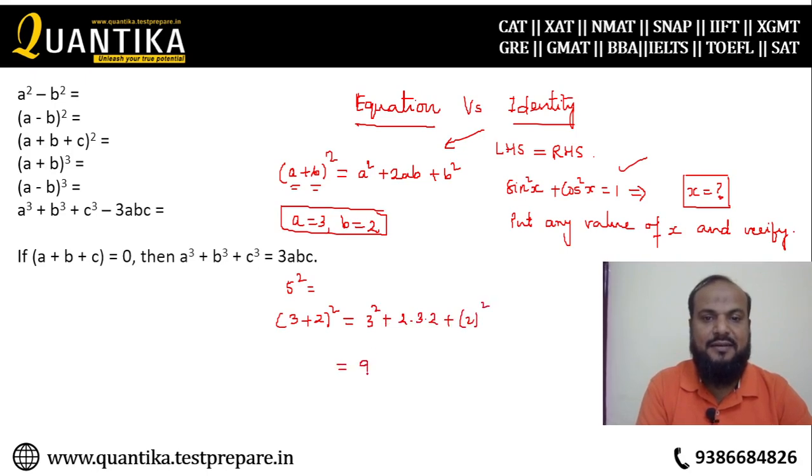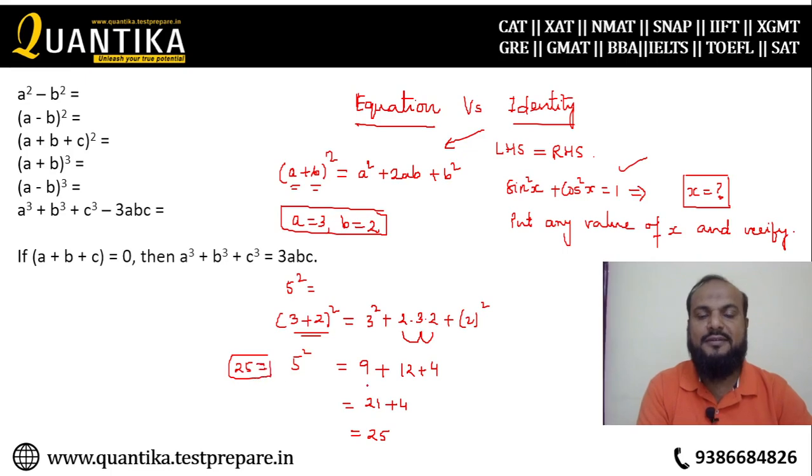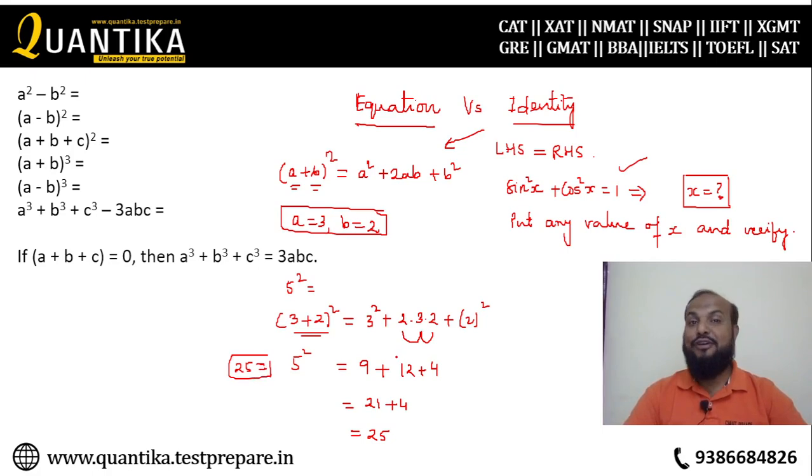3 square is 9. 2 plus 3 into 2, 2 3s are 6, 2 6s are 12, plus 4. So 9 plus 12 is 21, plus 4 is 25. As you can see, I could have directly got the value of 3 plus 2, that is 5 square, which is equal to 25. But what did I do? I just took the help of this formula. My point is, this is a formula known as an identity.